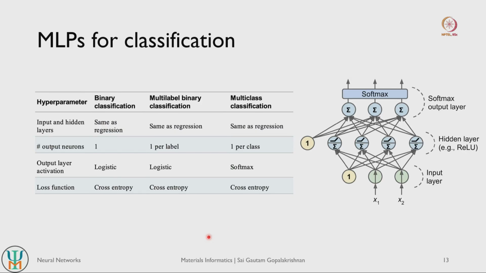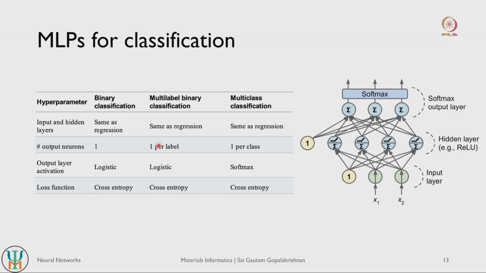So similarly, if you use multilayer perceptrons for classification tasks, you will have to worry about all the hyperparameters that were mentioned in the previous slide for regression tasks as well. The one major change is the number of output neurons. If it is a binary classification, then we just use one neuron. If it is a multi-label classification, then we have to use one per label, and if it is multi-class, then we have to use one per class, right.